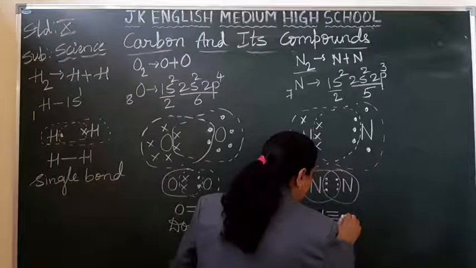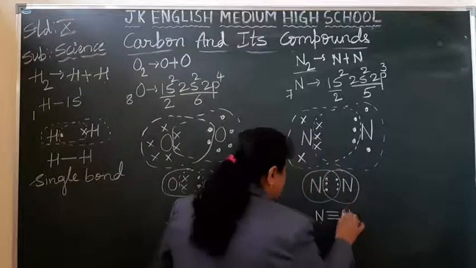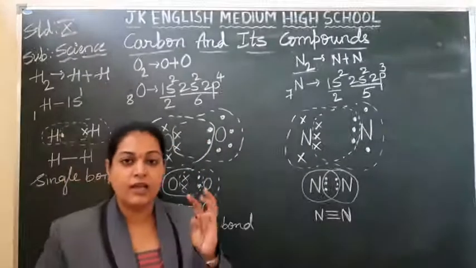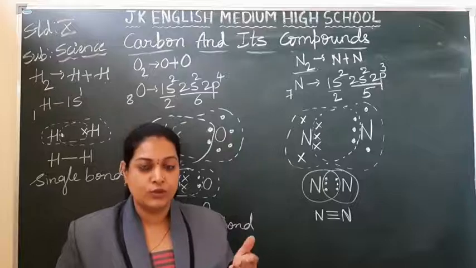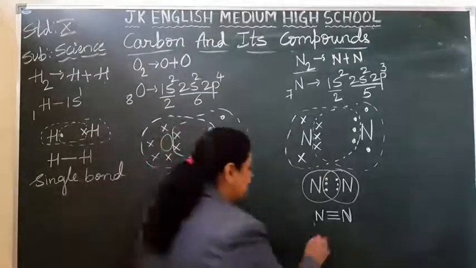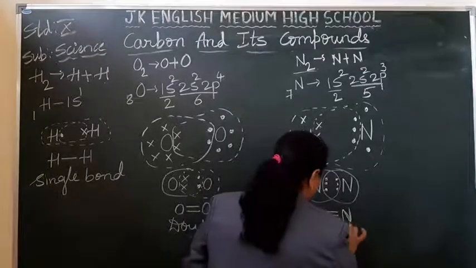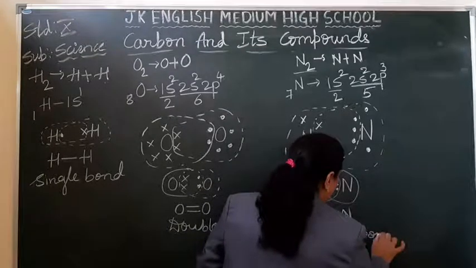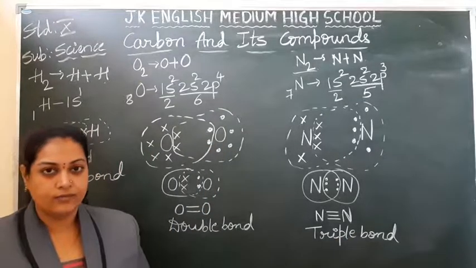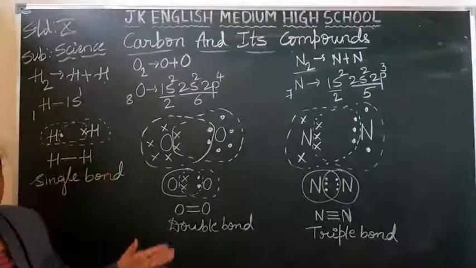N, and 1, 2, 3 lines you have to show, and nitrogen. Correct? So 3 lines means 3 pairs of electrons have been shared between 2 nitrogen atoms, and this is called the triple bond. Right, students? Take down all the 3 examples.